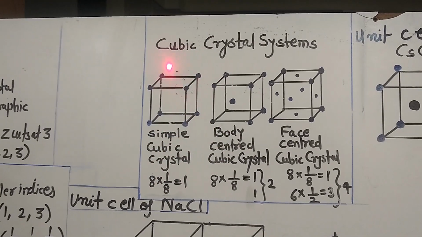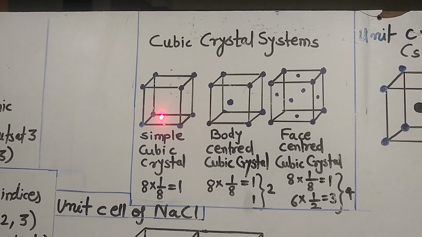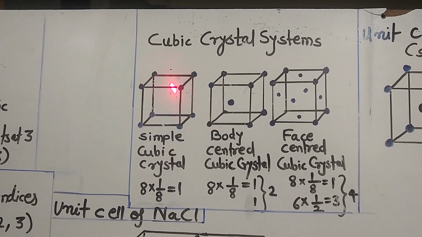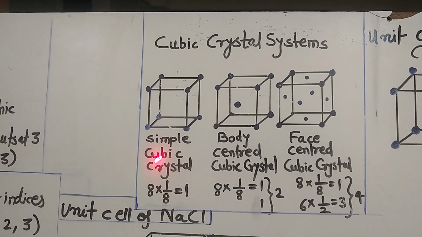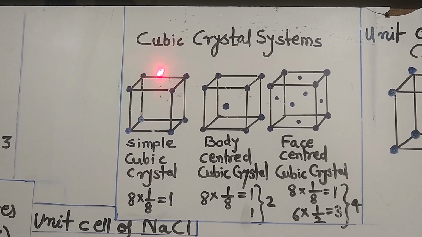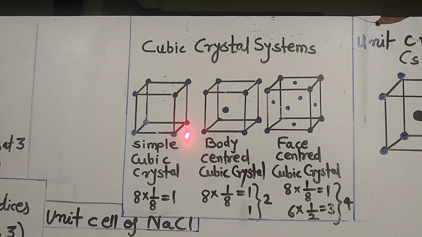This is a cubic crystal structure, and as you can see here, the lattice points are present only at the corner of the cube, and such type of cubic crystal system in which the lattice points are present only at the corner of the cube is known as simple cubic crystal.